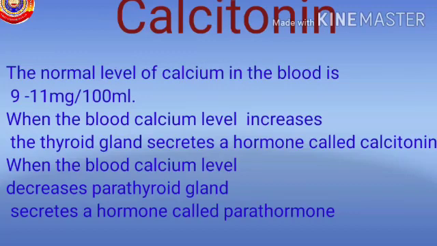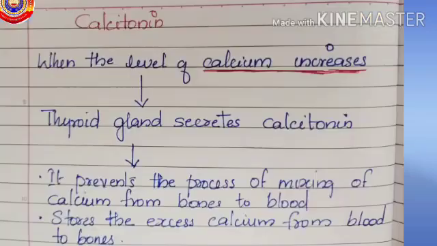When the blood calcium level increases, the thyroid gland secretes a hormone called calcitonin, and when the blood calcium level decreases, the parathyroid gland secretes a hormone called parathormone. Now, let's learn how we can regulate the calcium in the blood. When the blood calcium level increases, the thyroid gland secretes a hormone called calcitonin.